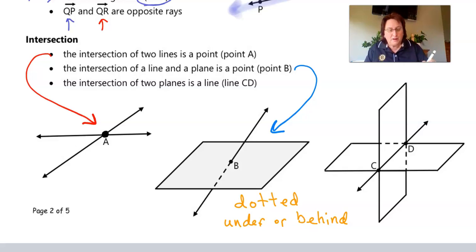Okay, and then the last one that we're dealing with, let's do a fun color, let's do green. Okay, so the intersection of two planes. I want you guys to think about this for just a second. Think about in your bedroom or in the classroom, okay? You have two walls that are flat surfaces. Well, where those two walls intersect, yeah, it creates a 90-degree angle, but that intersection is actually a line, right? There is a line that goes across the wall and the ceiling or the wall and the floor. So right here, the intersection of two planes is a line.